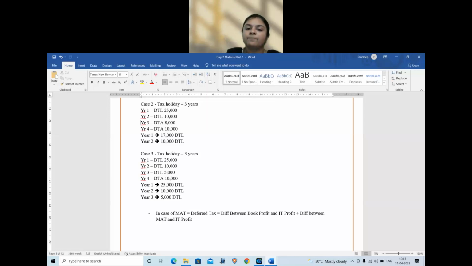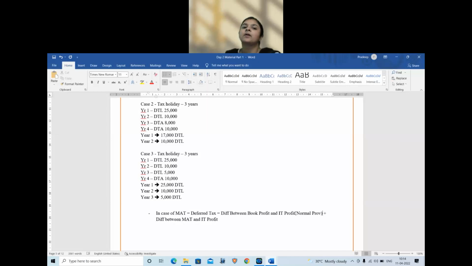Here, deferred tax will be the difference between book profit and income tax profit. When I say income tax profit, I mean as per normal IT provisions or regular provisions. And the second one will be the difference between profit as per calculation for MAT and income tax. So this will be your calculation for MAT. So far not tested, but if tested, it can be a small 5-mark question. So far they have not tested much around MAT. The last few years testing is around the first two topics only.